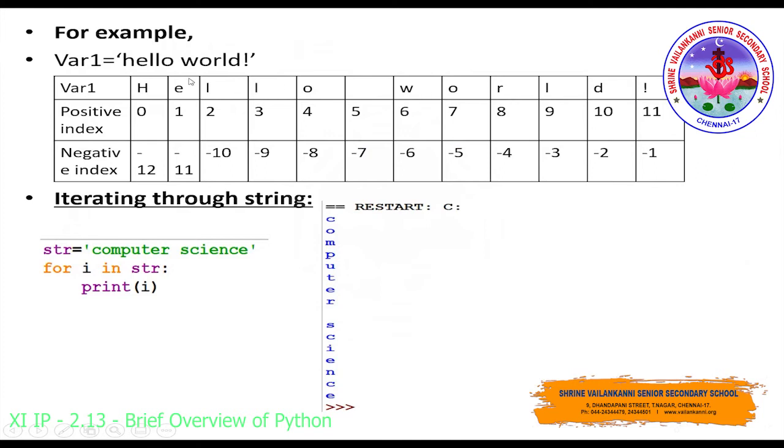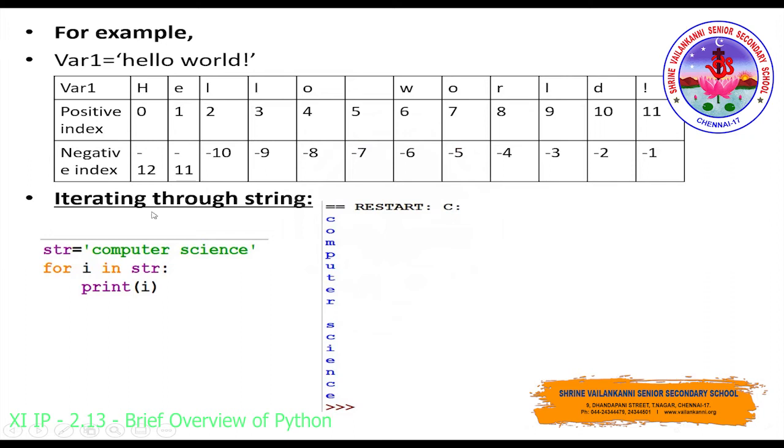Now let us see the same example. See here, for hello world, even the space will be considered as one character. So starting from 0 till 11, the positive index always starts from left to right, and the negative index starts from minus 1 and goes from right to left, starting from minus 1 till minus 12.